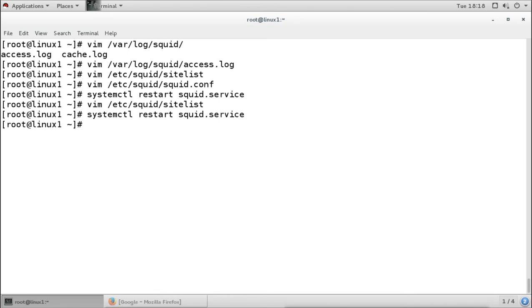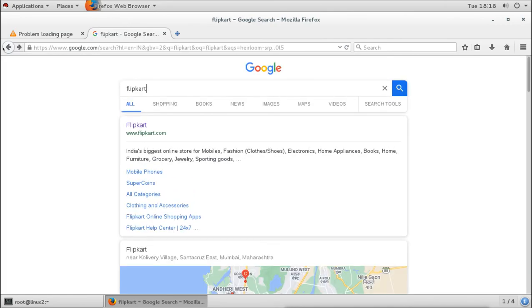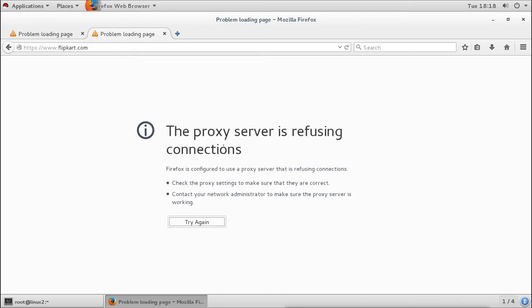Now let's check again. Flipkart, and now it is also denied. So this is how we can deny these multiple sites. We just give the keyword and those keywords will be denied. So if that keyword comes anywhere in a URL, it is going to be denied. So we configure the proxy, and we also configure some rules to block some different websites or different clients also.